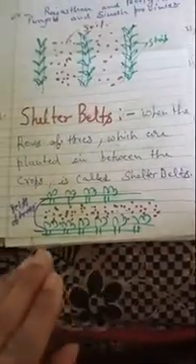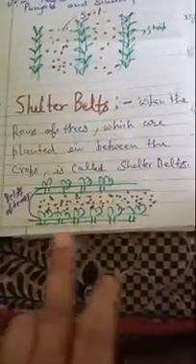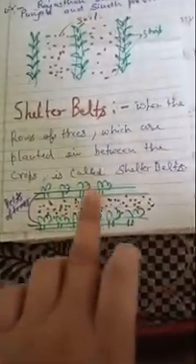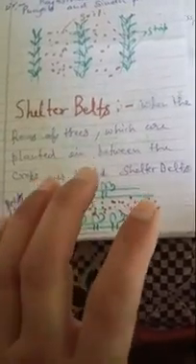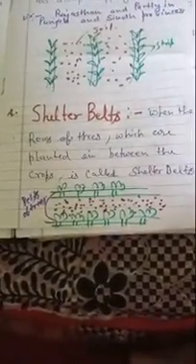So you can see how eco-friendly it is. These belts of trees are known as shelter belts. This process is known as shelter belts.